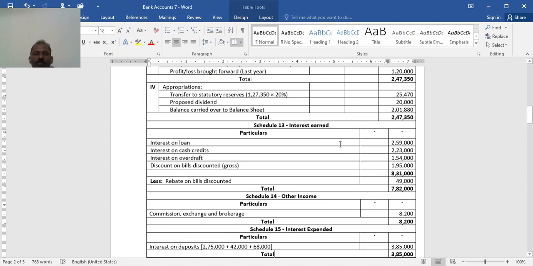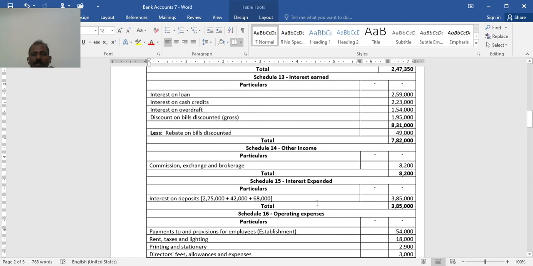Interest on loan 2,59,000, interest on cash credit granted, interest on overdraft, then discount. Total 8,31,000. From that, closing rebate has to be deducted, so 7,82,000. Other income, commission and exchange 8,200.